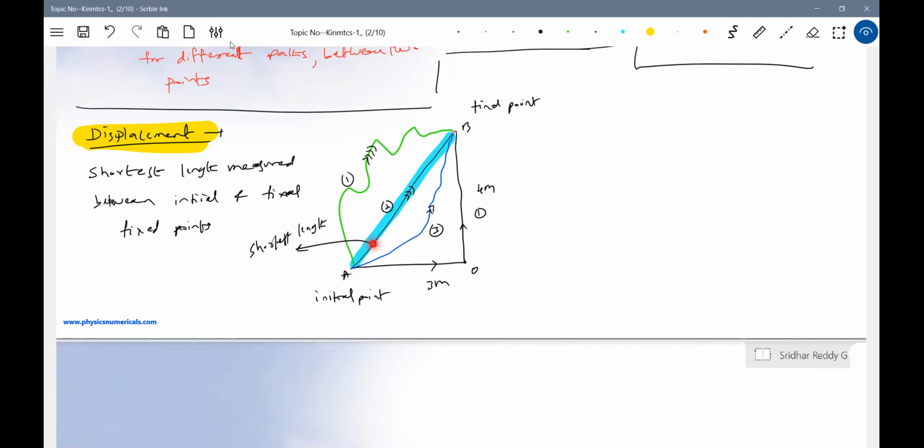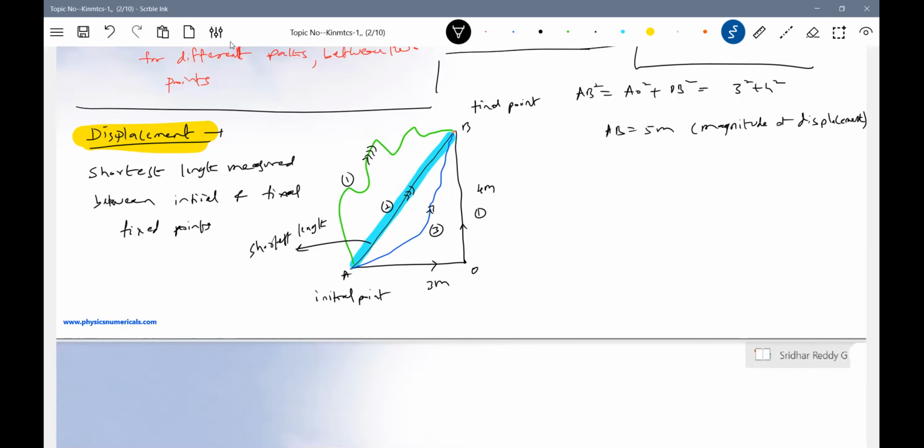Shortest length measured between initial and final point. So there's the initial point, there's the final point. What is the shortest length? The hypotenuse will become the shortest length here. So this will become the displacement, and it has some specific direction. So therefore it's a vector quantity. Okay, let's get into the mathematics first. So what is AB square from mathematics? Okay, this should be equal to 3 square plus 4 square. So AB equals 5 meters. This is the magnitude of displacement. Okay, agreed? Like this, we define this as the magnitude of the displacement.